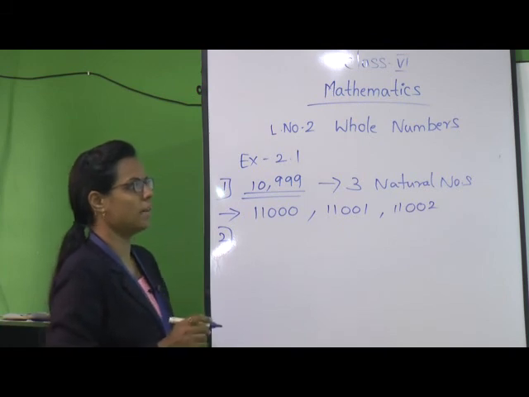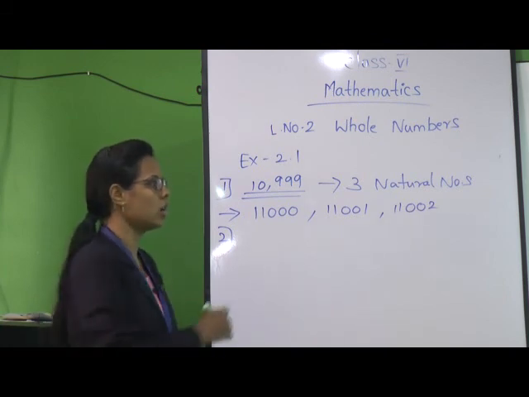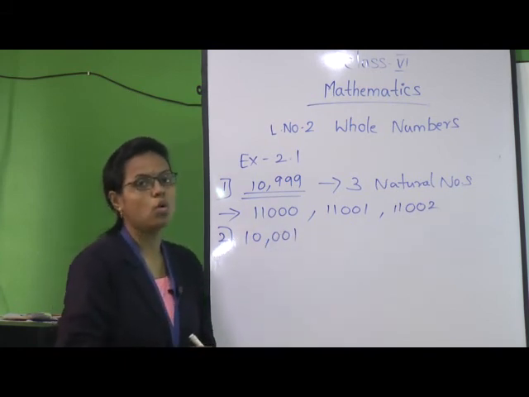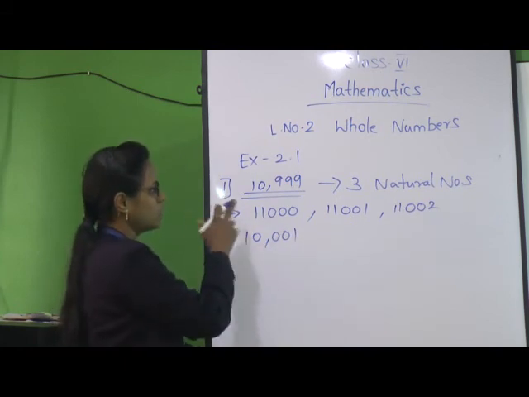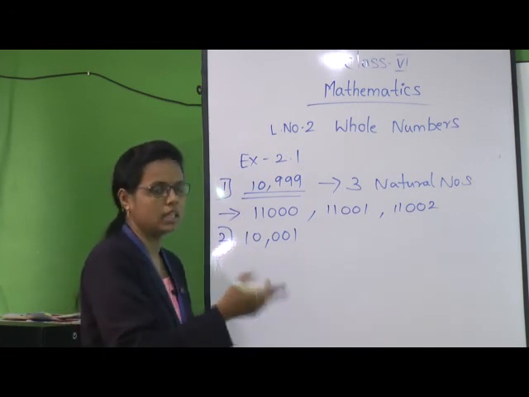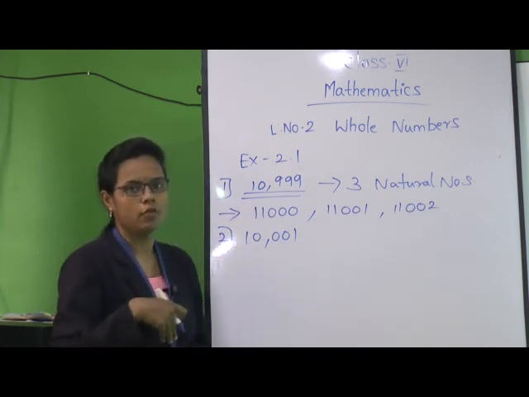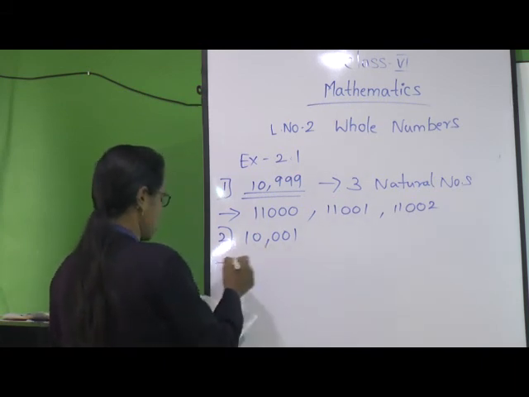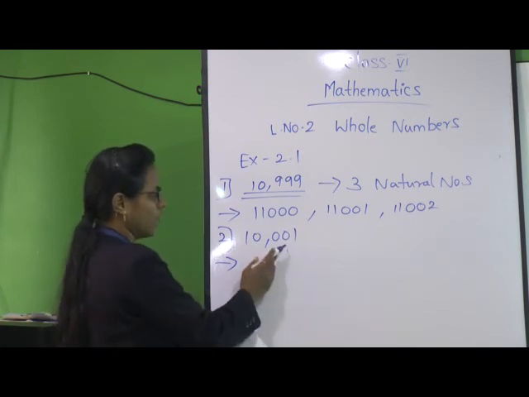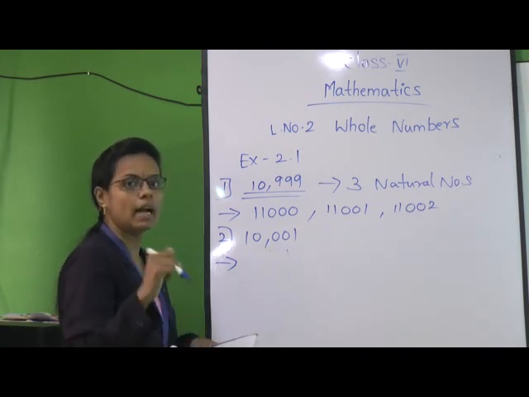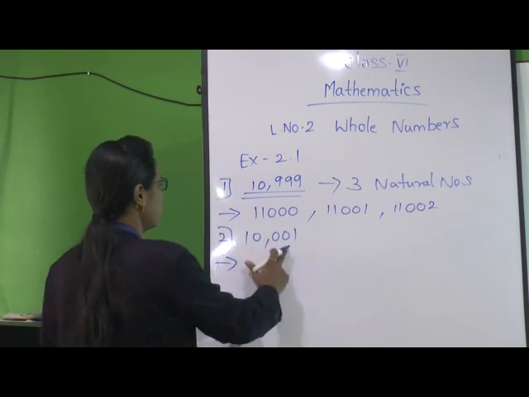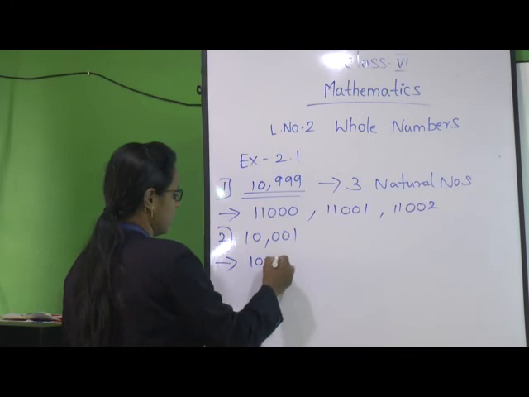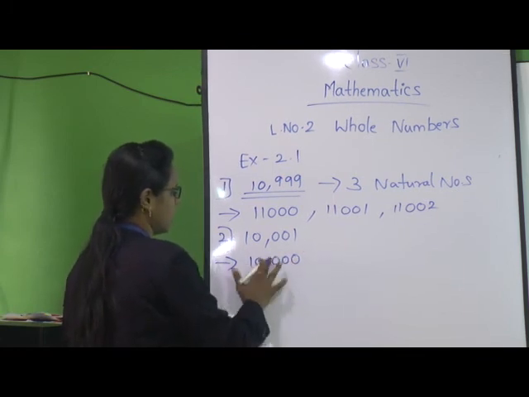Next question. Write the 3 whole numbers occurring just before 10,001. In the previous question we had to find the next numbers. In this question we are going to find the previous numbers. To find the previous number we have to do minus 1. When we do 10,001 minus 1, we get 10,000.